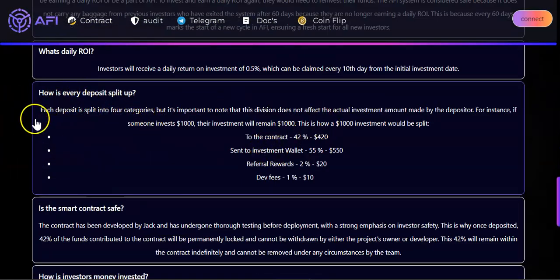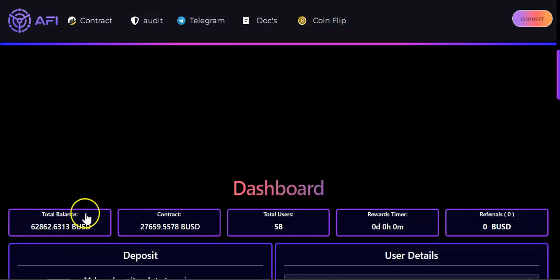So for example, each deposit is split into 4 categories. 42% will stay in the contract. 55% will go to an external wallet for the external revenue for trades and etc. Then referral rewards and dev fees. If you deposit 1,000 bucks, you will have 1,000 bucks in your account.